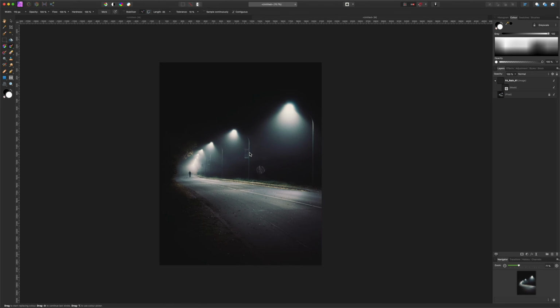Hit B to select the brush tool and then increase its width. Let's also bring down its hardness. And finally, let's make the opacity around 40%. Then just paint in the areas that you need.